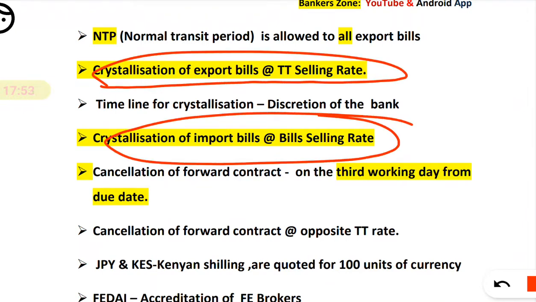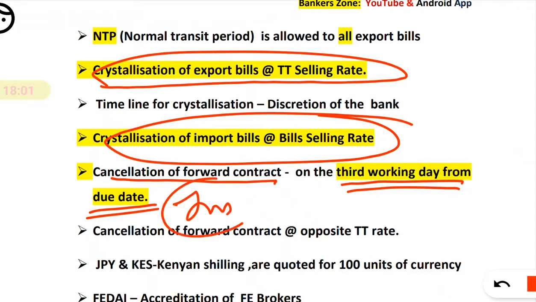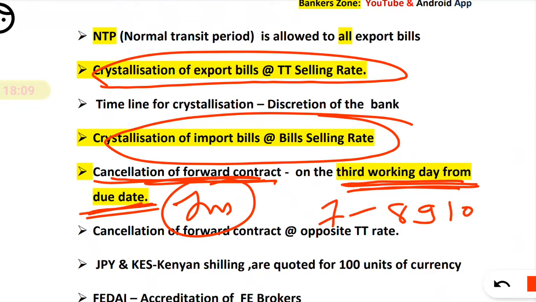Now, cancellation of the forward contract should be done on the third working day from the due date. So what is the rule for cancellation of a forward contract? It is the third working day from the due date. If the due date is the 7th, then 8, 9 and 10, the third working day from the due date will be the cancellation of the forward contract. That should be done on the third working day from the due date.